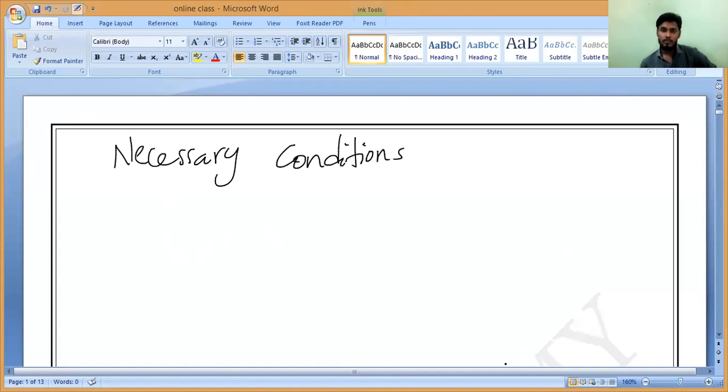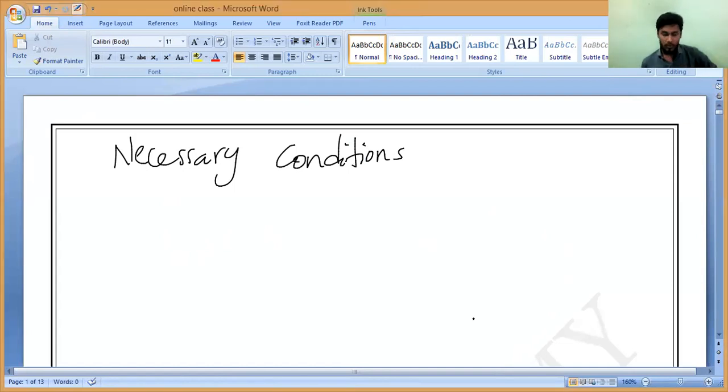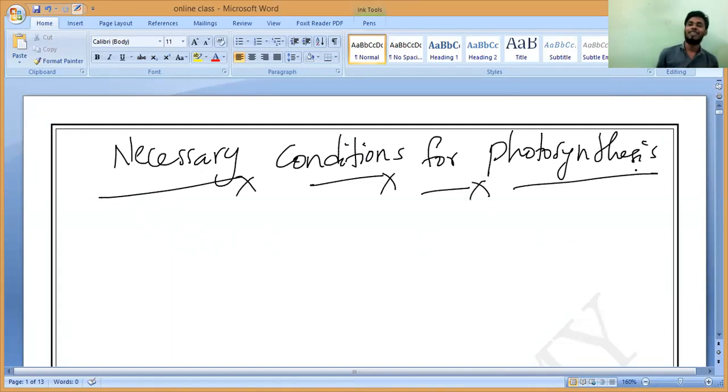Sir, we studied about the necessary conditions for photosynthesis. That is what we are studying now. We will study it in detail today. But what are the necessary conditions? You tell me. Sir, it will occur only in summer. Daytime, not in summer. Only in sunlight, not in summer.